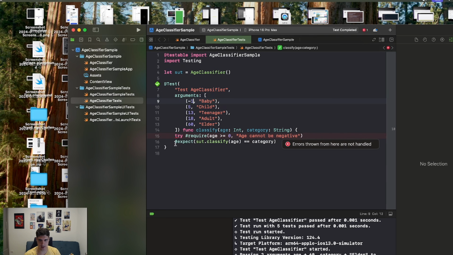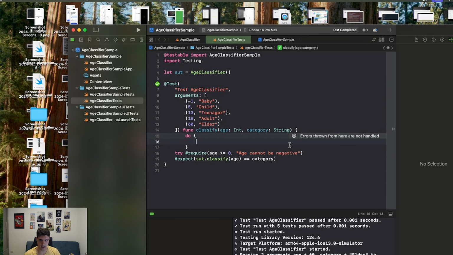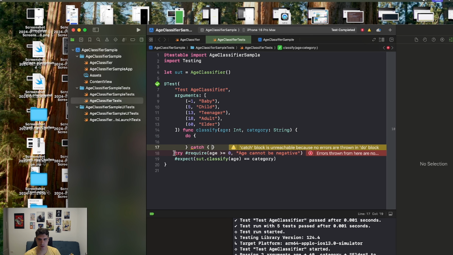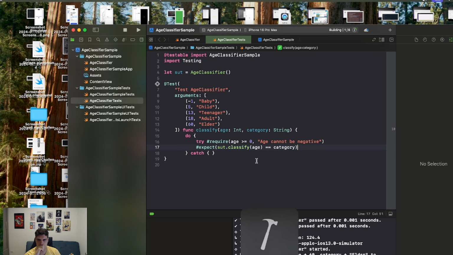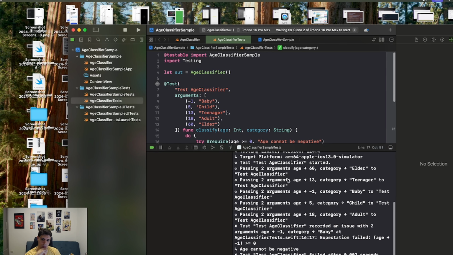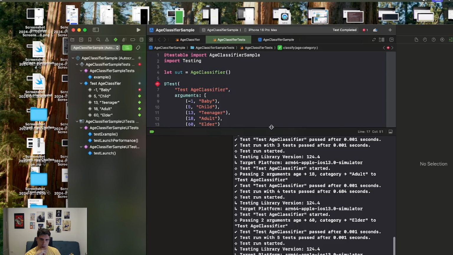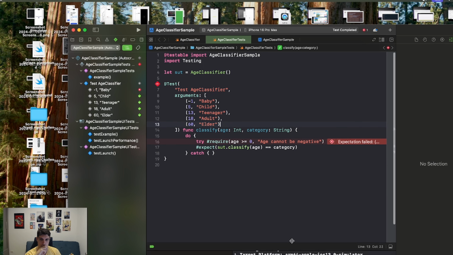Oh, we're not handling it. Let me place a try catch block. And see what happens. Test failed. Expectation failed. We're passing a negative number. Age cannot be negative. Very simple, right?